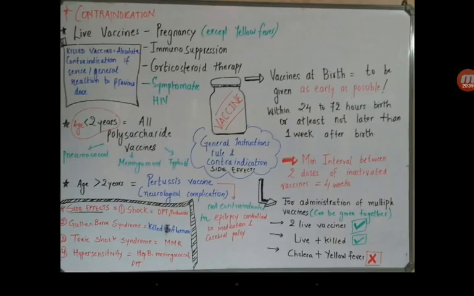However, in adults, pertussis vaccines are not contraindicated in the cases where epilepsy is properly controlled by medication and in the cases of cerebral palsy, right?